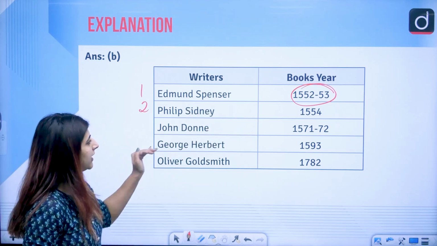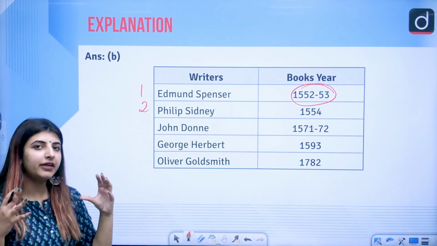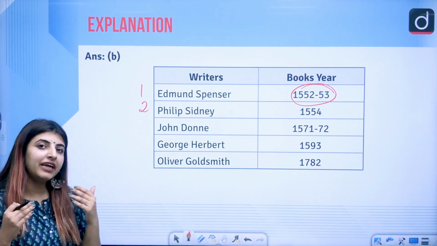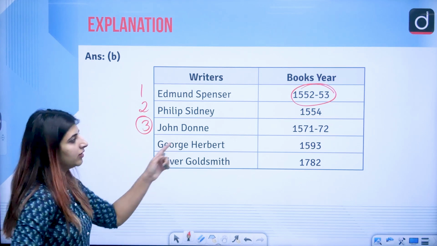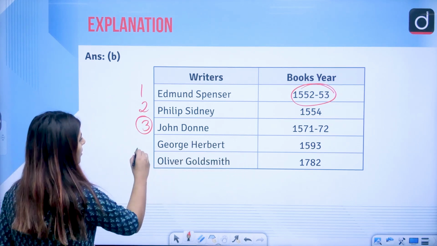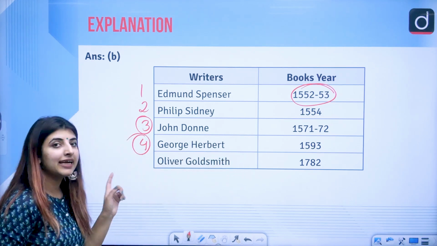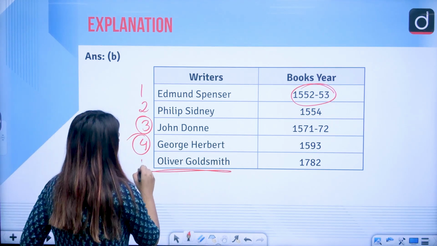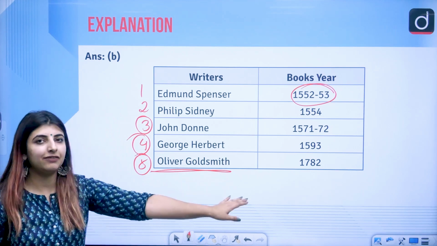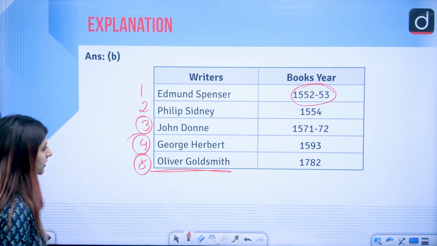Even if you know these writers, they are from different ages, you would have been able to guess the answer correctly. John Donne, 1571-72. George Herbert, 1593, and Oliver Goldsmith is 5th in 1782. Correct?